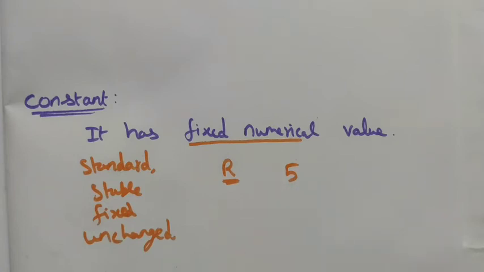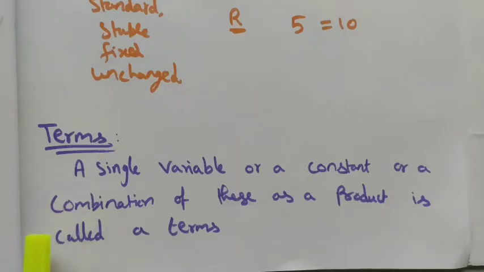Suppose 5 we take as a constant, it is a fixed numerical value, right? It is a fixed numerical value. It cannot be replaced. Instead of 5, is 5 equal to 10? Clearly it is not equal. So that's why we say constant is a fixed numerical value, unchanged. It remains unchanged.